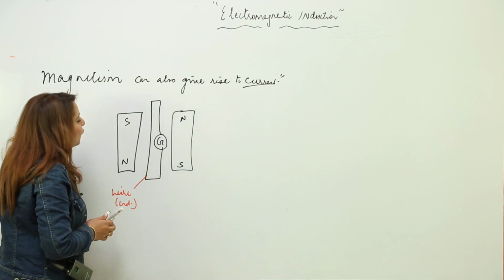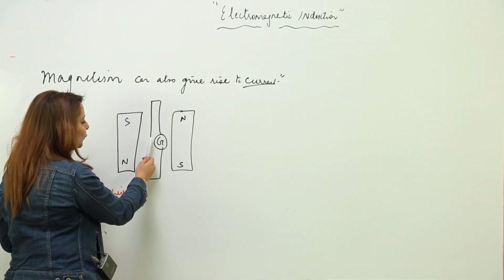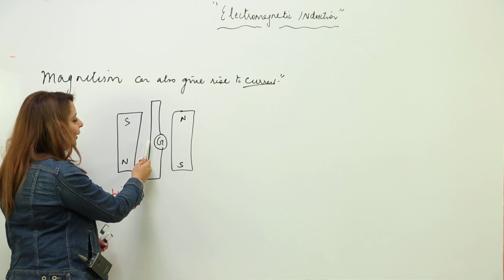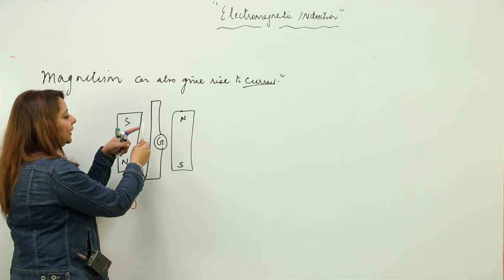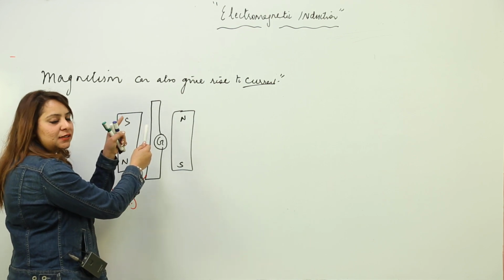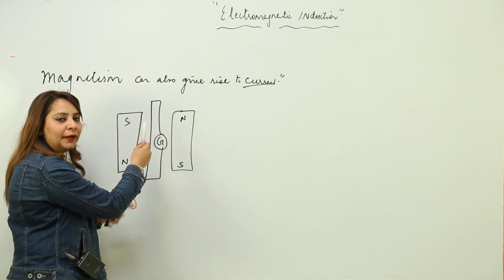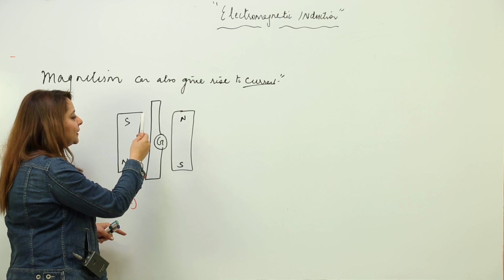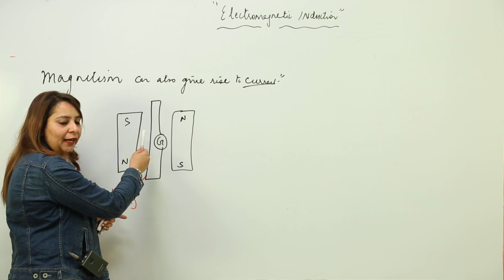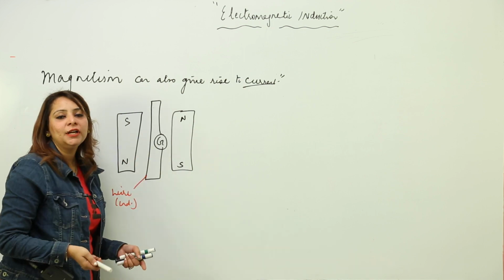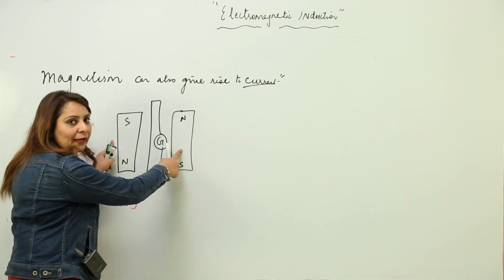Suppose I am holding this wire with my hand. When this wire is at rest, the galvanometer reading is 0. But when I try to move it, I observe that there is a reading in the galvanometer, that means the deflection is there. But as I stop, the deflection again becomes 0. Then I start moving it down, and the deflection starts in the opposite direction, and when I stop, the deflection again stops.